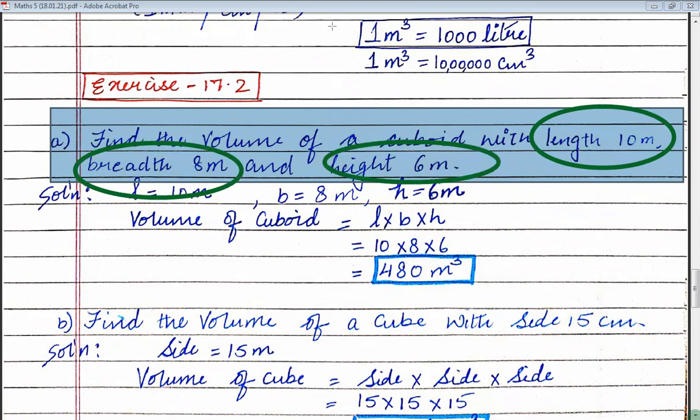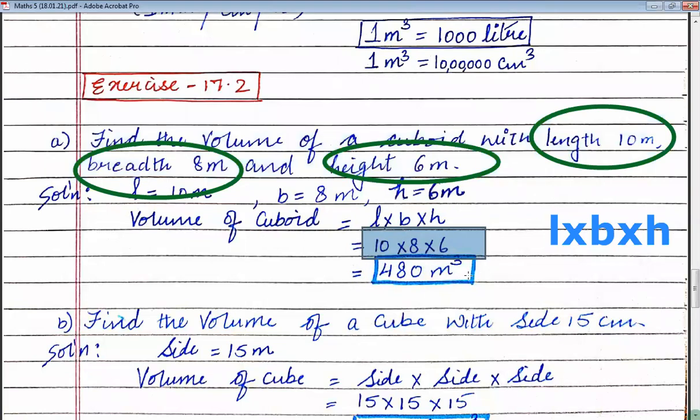Now, children, do you remember the formula? Yes, the formula is quite easy. Your formula is just L multiply B multiply H. You just have to multiply all these three dimensions. So now we multiply, and we get 10 into 8 into 6. After multiplication, your answer is 480 meter cube. So you can say that the volume of the cuboid is equal to 480 cubic meter.